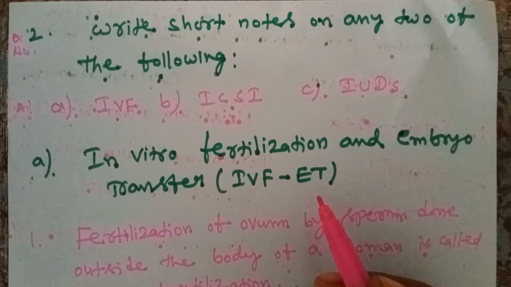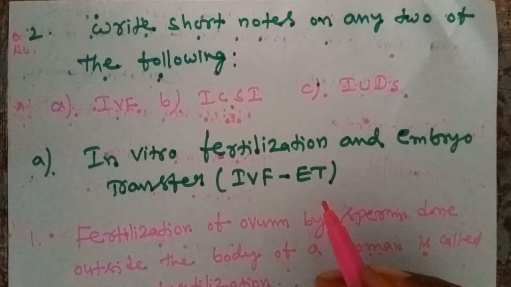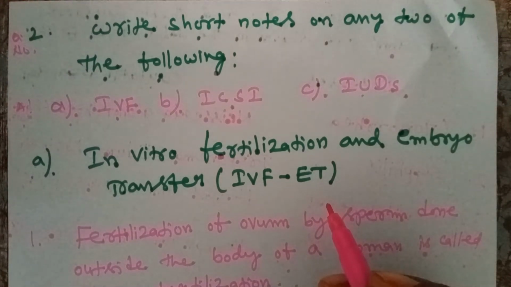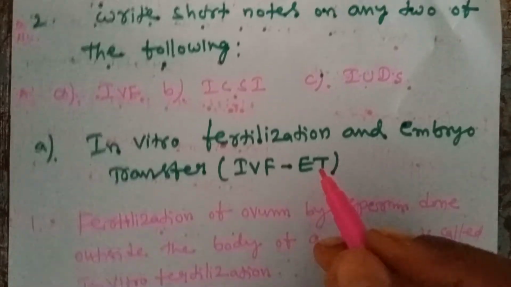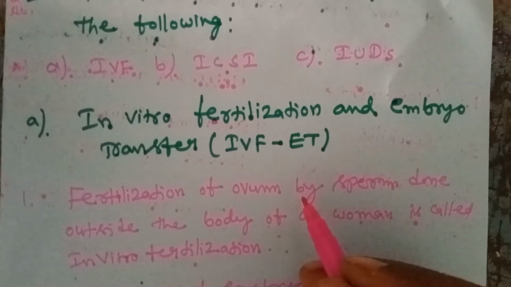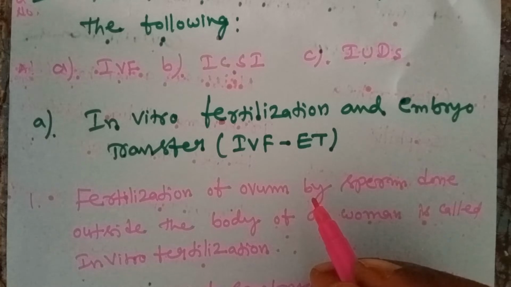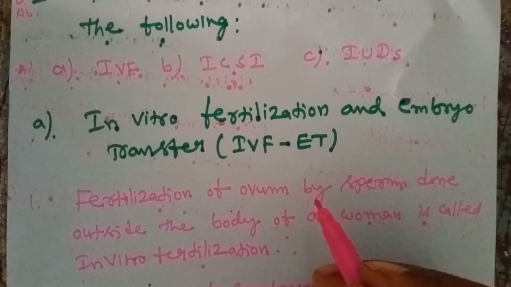So generally some persons are married but there is no child production. Where is the problem located, in the male body or the female body? Fertilization is of two types: in vivo fertilization and in vitro fertilization.